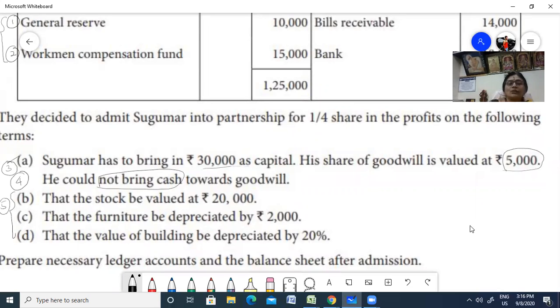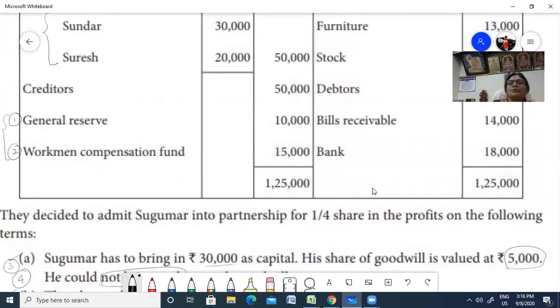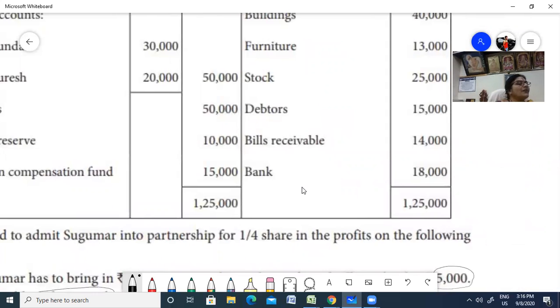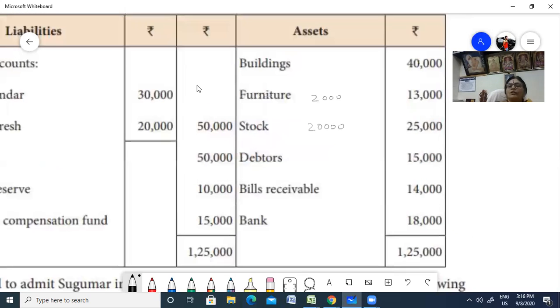So they've given you the details of revaluation. Now the stock is to be valued at 20,000. Stock is 25,000, and they have revalued it to 20,000. Then second, furniture is depreciated by 2,000. Next, the value of the building is to be depreciated by 20%. So 40,000 less 20%. On 40,000, you're going to give 20%, so you have 8,000 rupees.